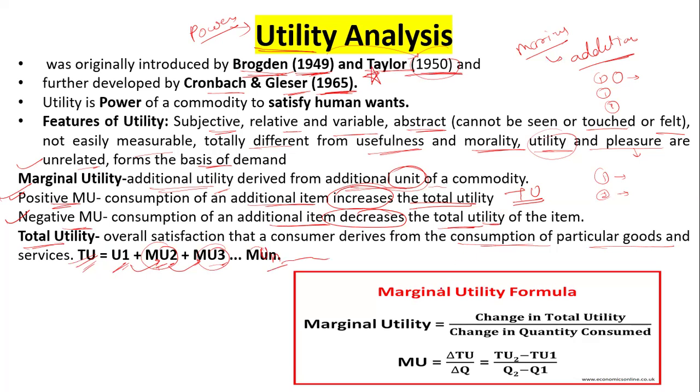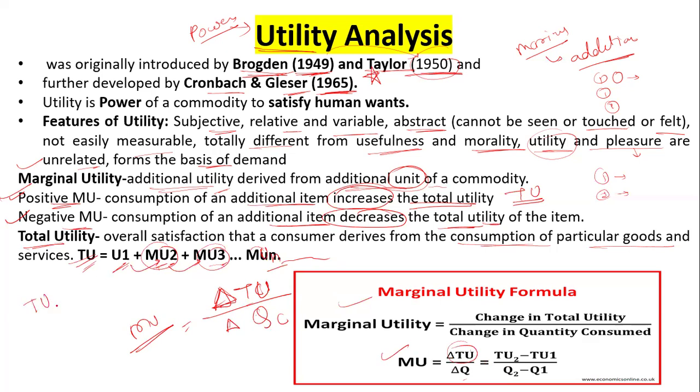So how do you calculate your marginal utility? Marginal utility is calculated by the change in total utility divided by the change in quantity consumed. The change is denoted by this triangle. Marginal utility equals change in total utility divided by change in quantity. How do you calculate these changes?